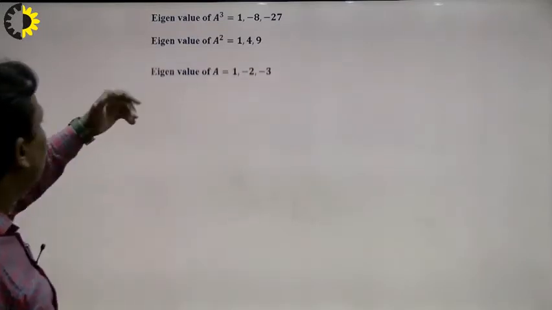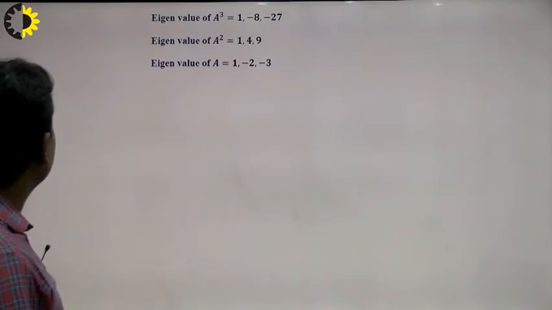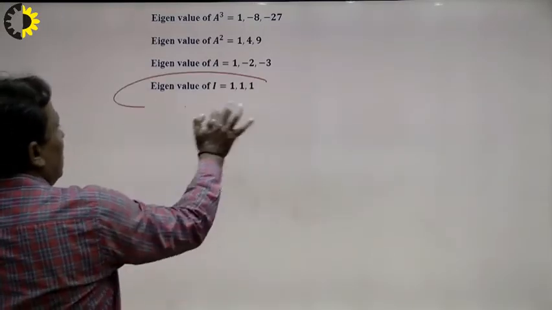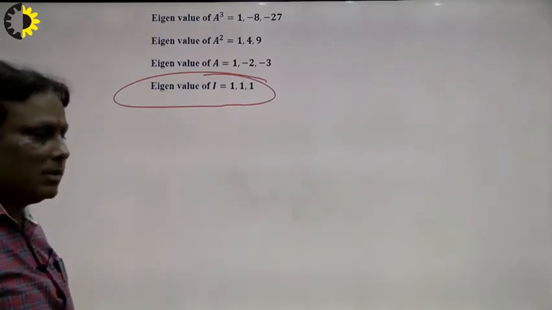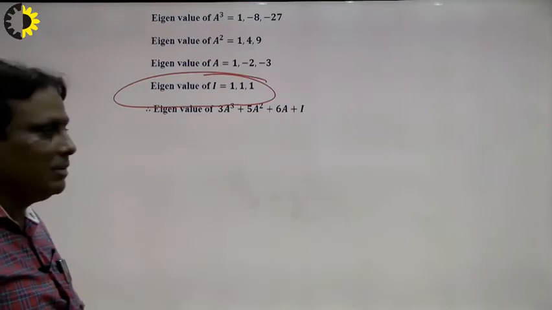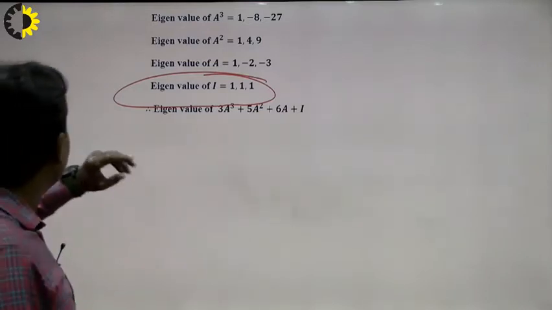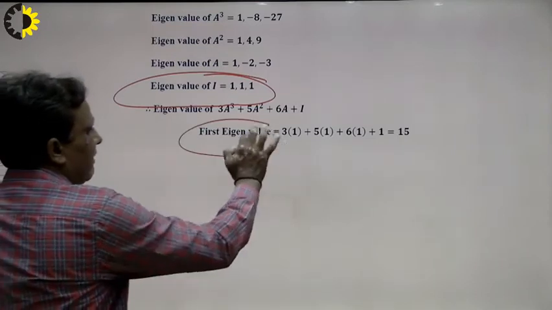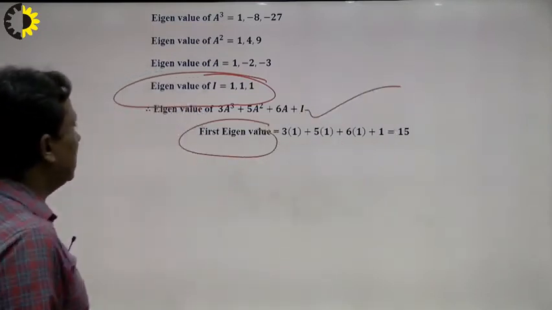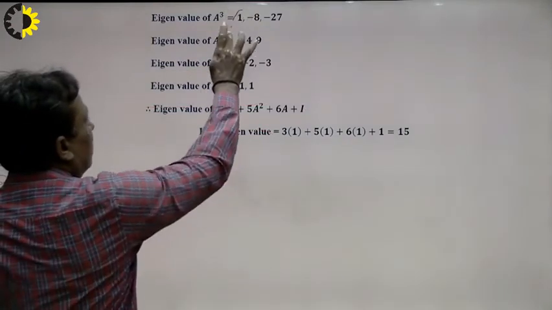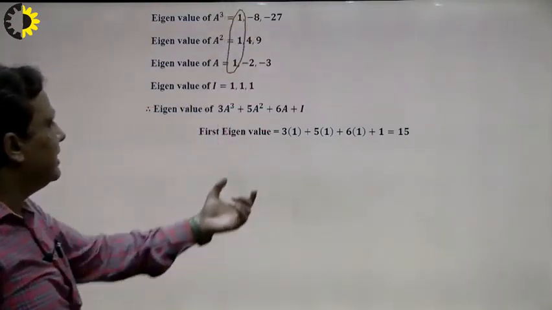What will be the eigenvalue of A here? I write here. What will be the eigenvalue of I? So student, remember it, eigenvalue of I is always 1, 1, 1, depending on the order. Suppose I2, so 1, 1, I4, 1, 1, 1, 1. So the eigenvalue of this expression will be calculated with the help of this operation. Suppose I want to calculate the first eigenvalue of these terms, so I consider only the first eigenvalue here. So first eigenvalue means 1, 1, 1, 1 here. So I write here 1, 1, 1, 1.